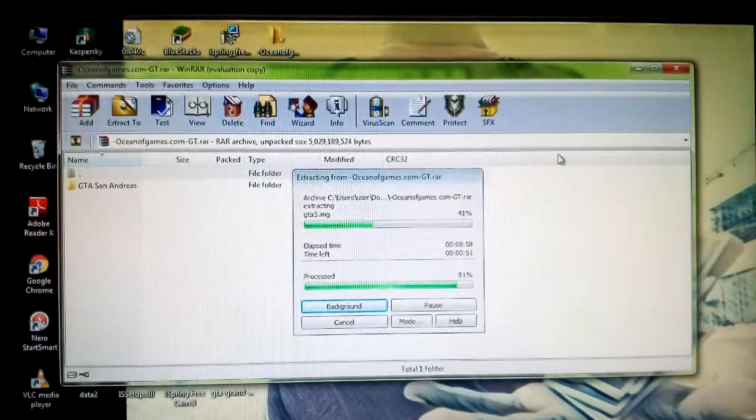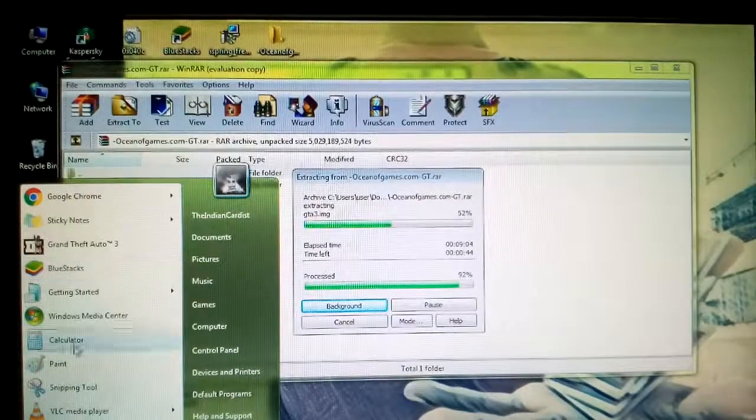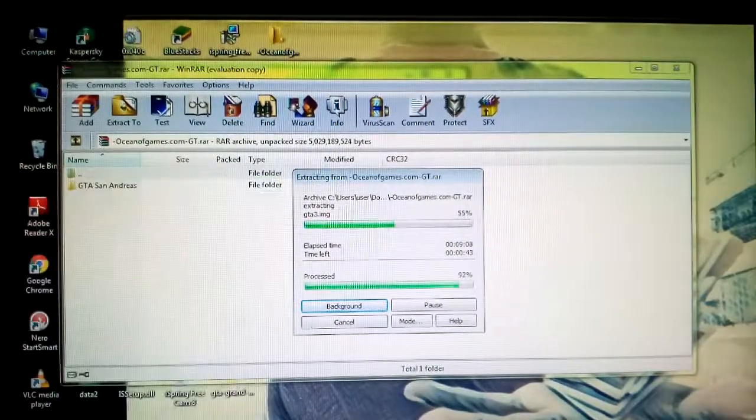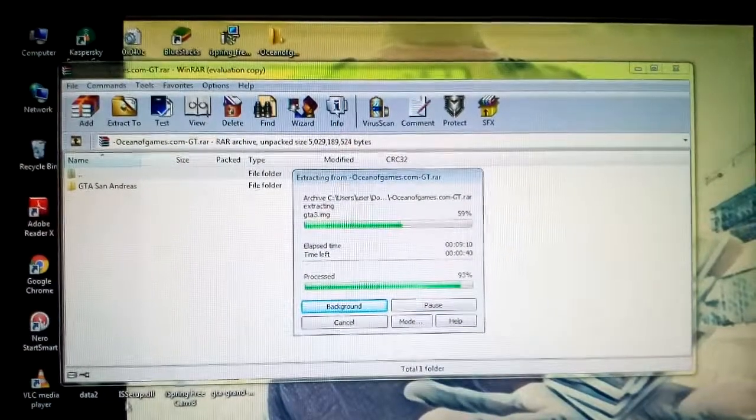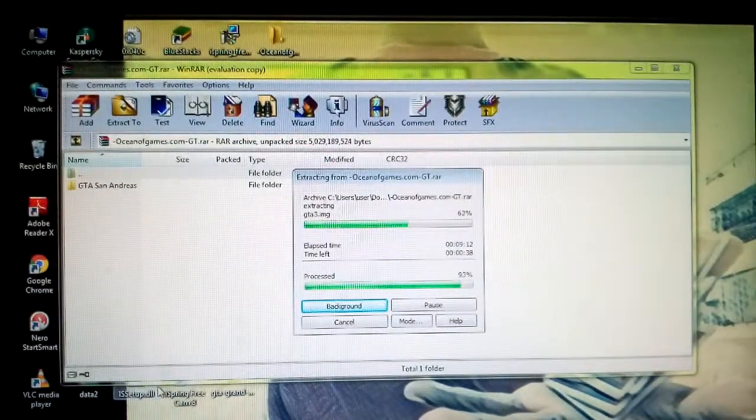By the way, you have to play the game after getting it, because if you play the game once, it will be present here at the menu side of the corner of the screen. What am I telling? Okay, so all right, let's wait. It takes time. I'll just pause.